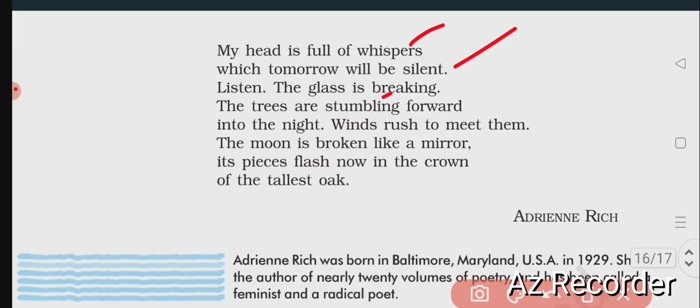The poet imagines that. He makes us listen. The glass is breaking. I mean, the glass panes of the window, maybe the doors, are breaking now. The trees are tumbling forward, moving forward. Tumbling means moving forward forcefully. The trees are tumbling forward in the night.